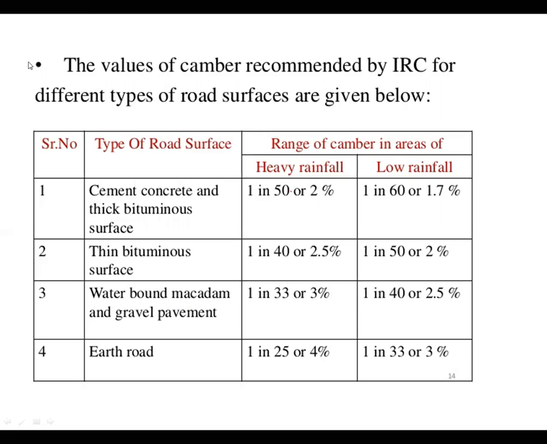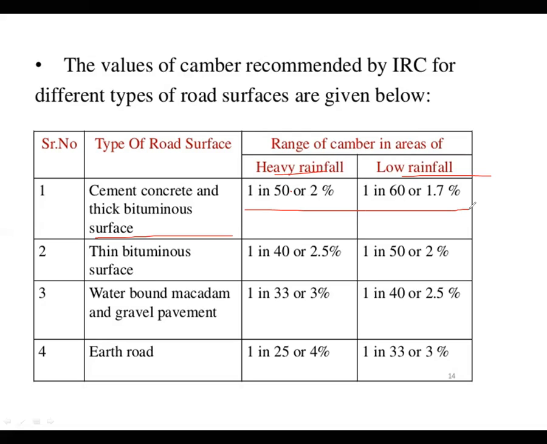Here are the values of camber according to the type of surface and amount of rainfall. When there is a cement or bituminous surface, which is an impervious surface, a slope or camber of 1 in 50 or 1 in 60 is provided.